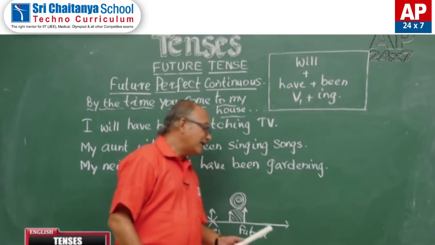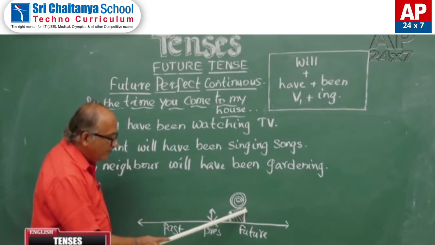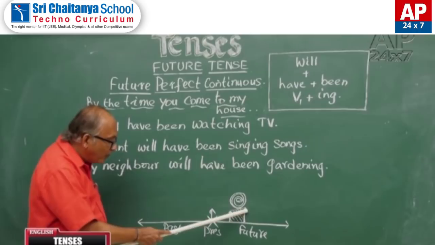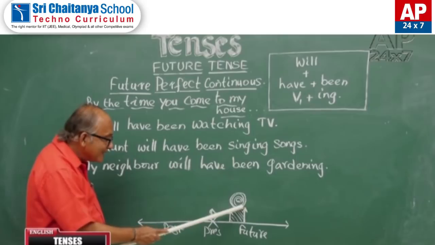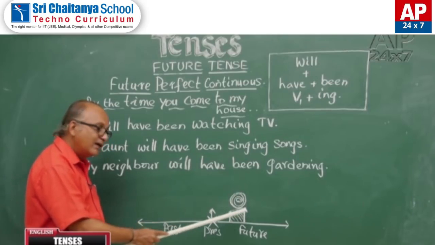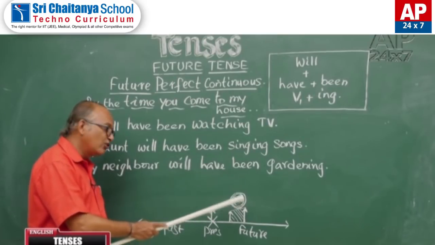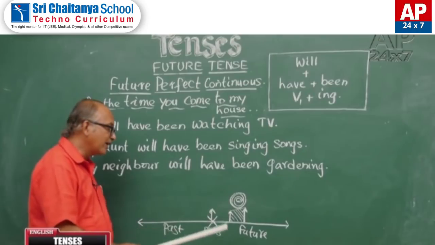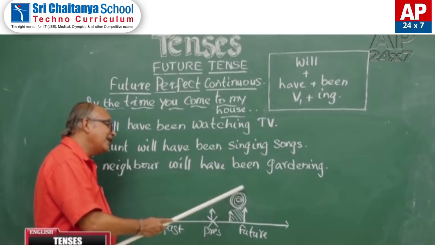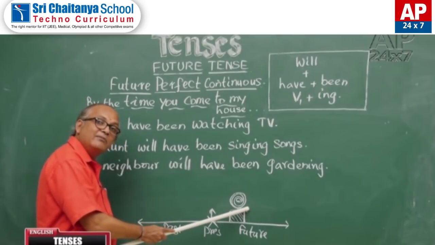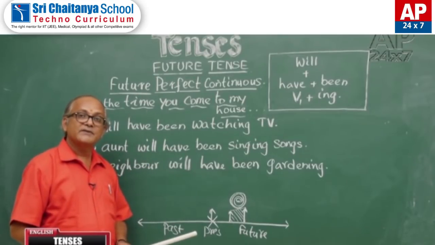As usual, let us discuss this using this timeline. You see, this is the point of time in future. Before this point of time in future the action started, and at this time of future the action is continuing. This symbol, mosquito coil symbol, you know very well, it is continuation or progress. The action is continuing at that point of time in future. It will continue for some more time after this point of time and ends in future itself. Then we use future perfect continuous tense.